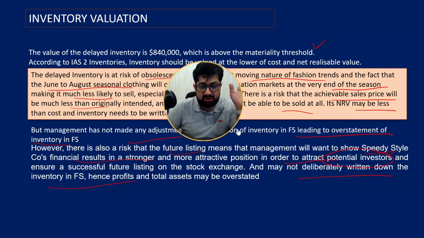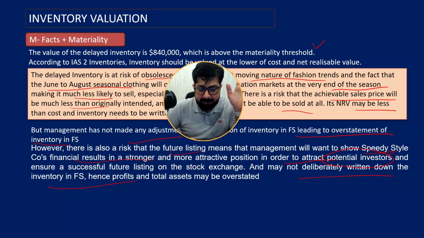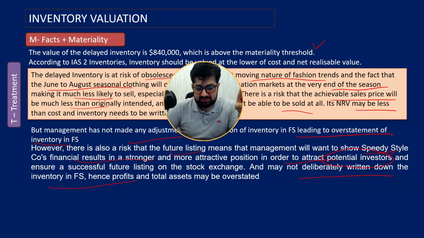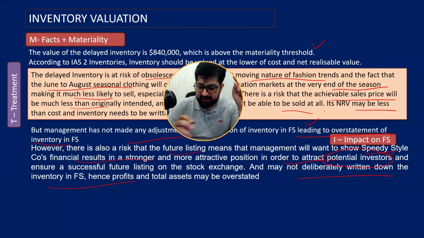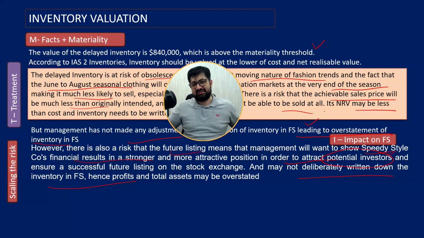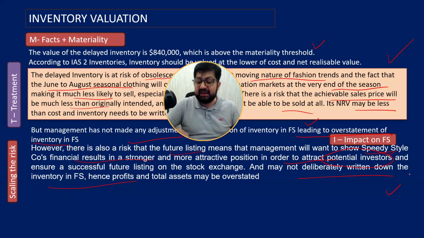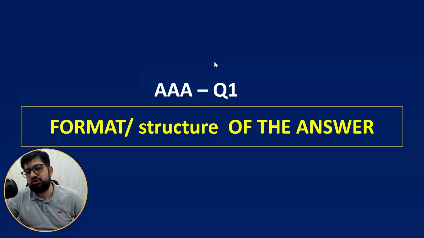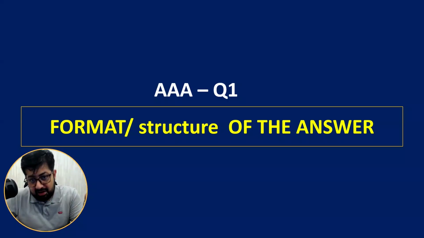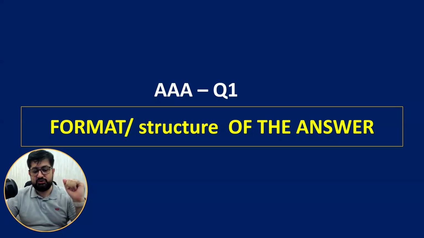Now, analysis of the question. So here we have materiality, M. Treatment applied to scenario. Impact on financial statements here. And scaling the risk. Linking. And this discussion and this scaling bring you professional marks, analysis and evaluation, skepticism. These bring you these marks. Now, let us talk about the format of this answer, which we have discussed already, because there are professional marks associated with the format as well. So let us proceed further.